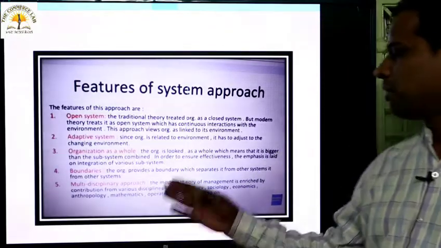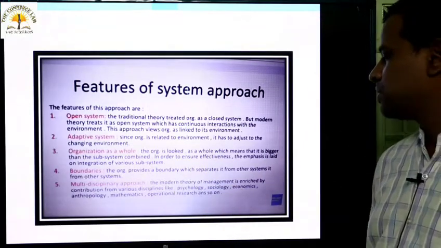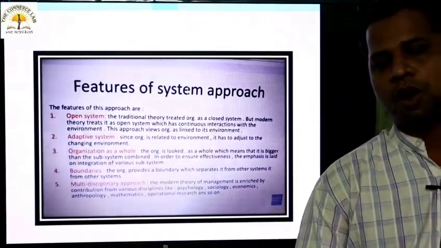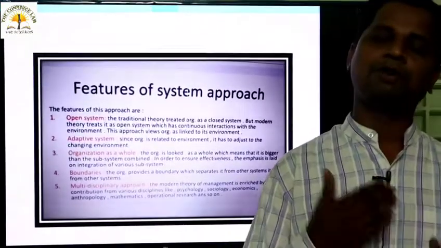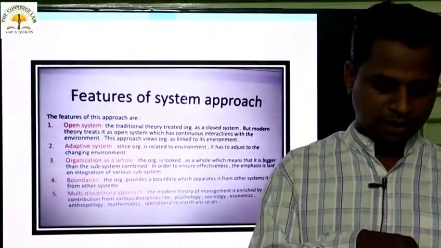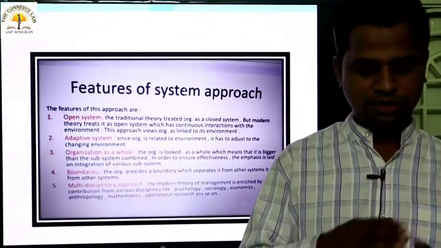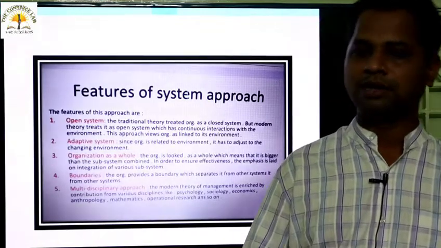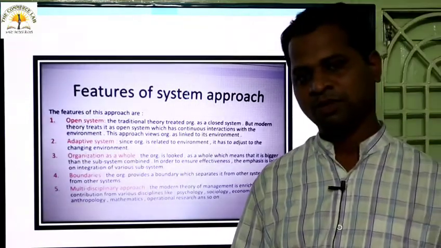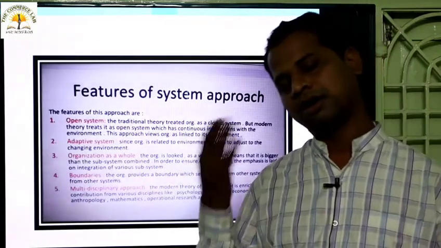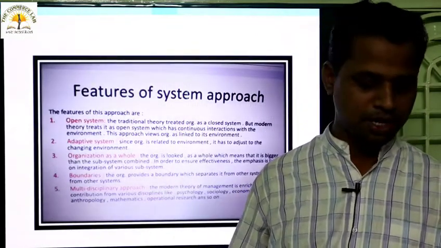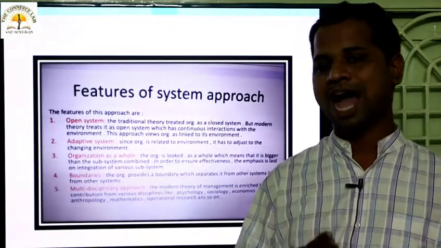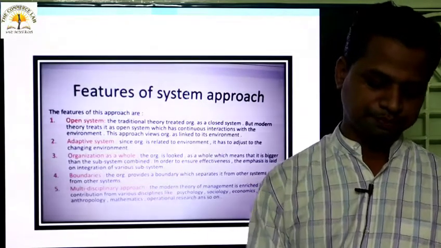Then boundaries. The organization provides a boundary which separates it from other systems. So the organization has certain boundaries. One organization is separate from another organization, because one organization is treated as a system and one system is separate from another system. Look, an organization has different parts, either internal parts or external parts. Under the internal part, employees come, and under the external part, the customer comes. So that's why there are certain boundaries. Based upon the boundary, the organization has to function in its business.